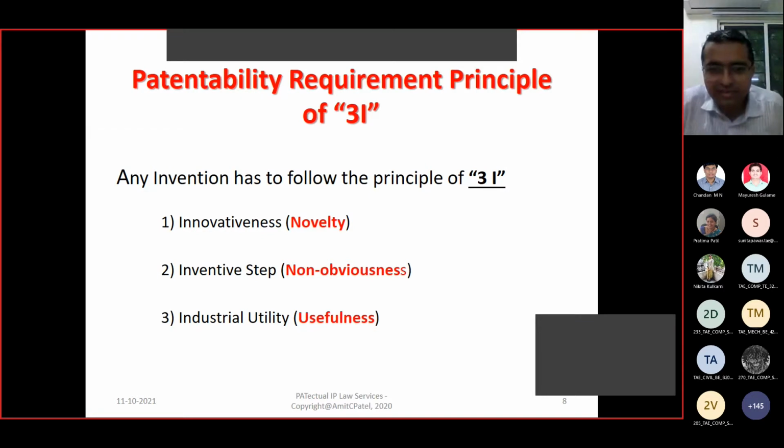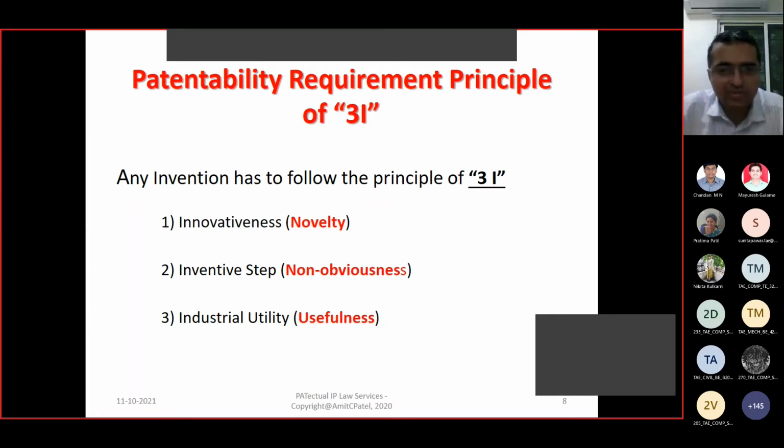If it is something which others can also think of, okay, this is to be prepared, it is very common, everyone can do it, then it is obvious. And items which are obvious in nature are not patentable.